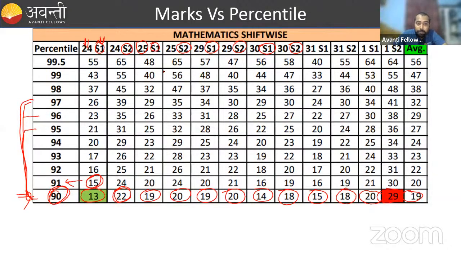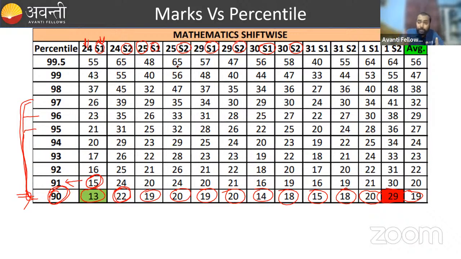So here you can see who is scoring above 65, or approximately 65 or below, in between 60 to 65, he is getting 99 percentile. Clear? How important it is.